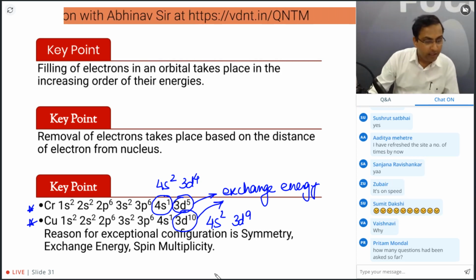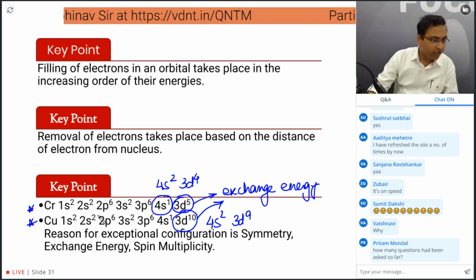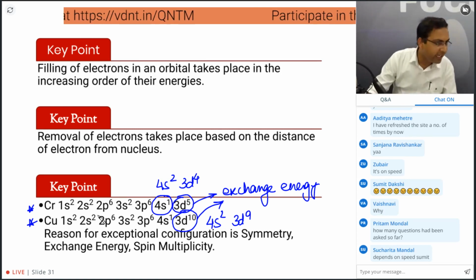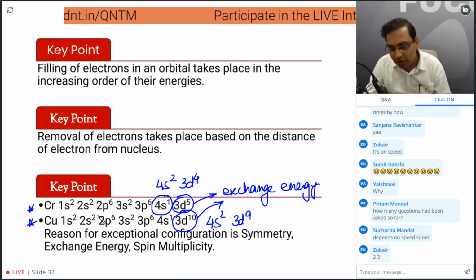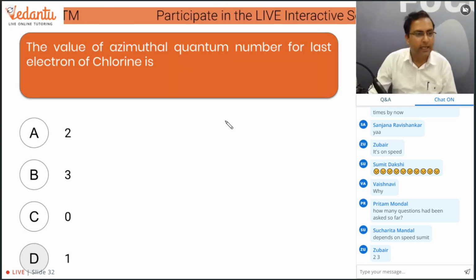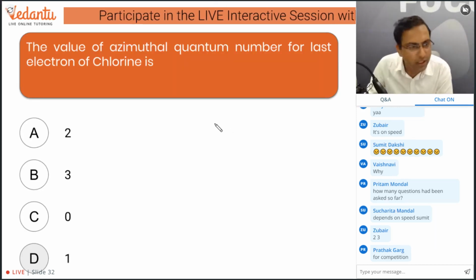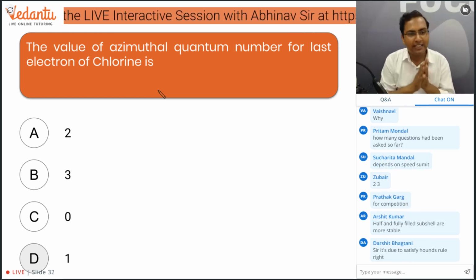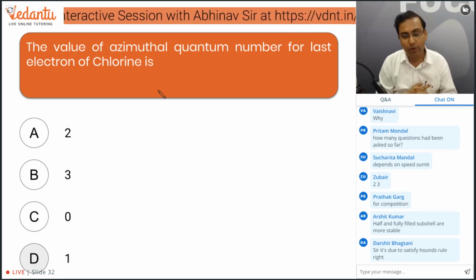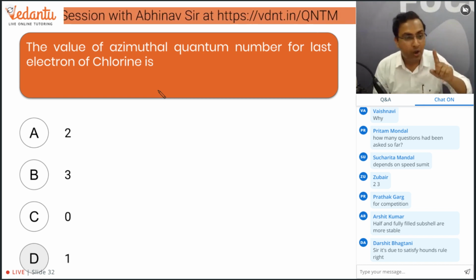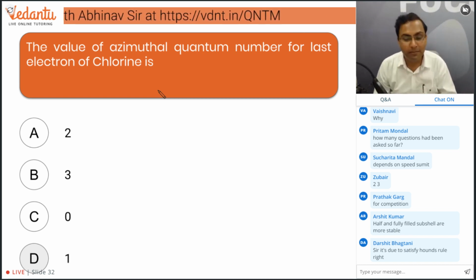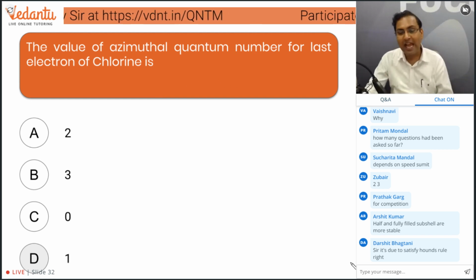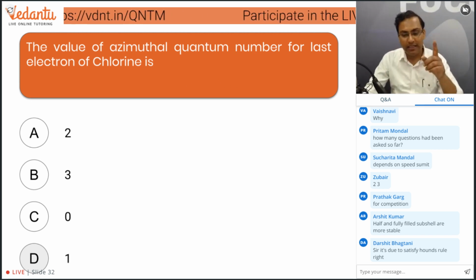Okay, and symmetry. Chalo, let's solve some more questions, guys. I have 5-6 more questions, so now we only have to solve questions. Read the question carefully. The value of azimuthal quantum number for the last electron of chlorine is? Chlorine's last electron, what will its azimuthal quantum number be? And the quiz starts now.